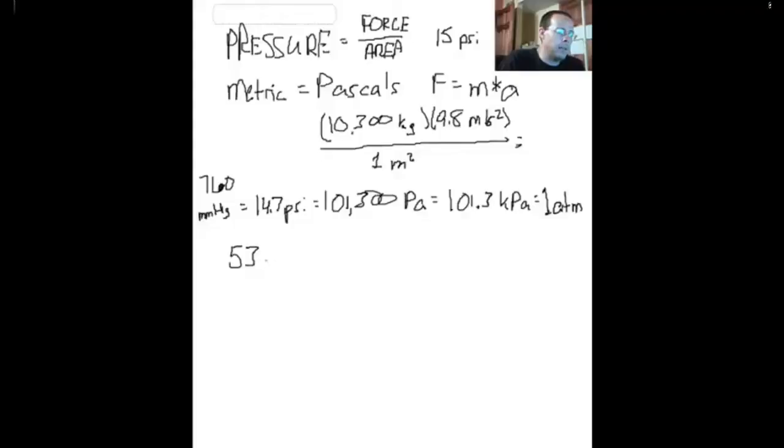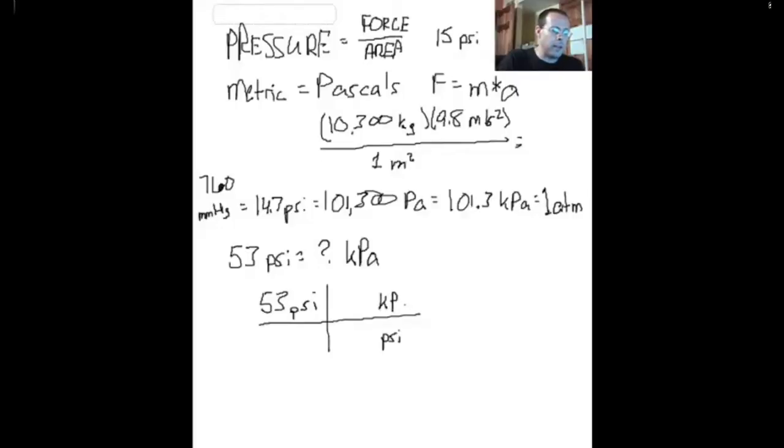53 psi equals how many, let's do kilopascals. So we're going to start with what we know. So what do we know? We know 53 psi. We're going to do our fence post, and we're going to let our units be our guide. So psi is the numerator, so we need to put psi in the denominator, and we want to solve for kilopascals. Is there a relationship that relates these two things? And there is.